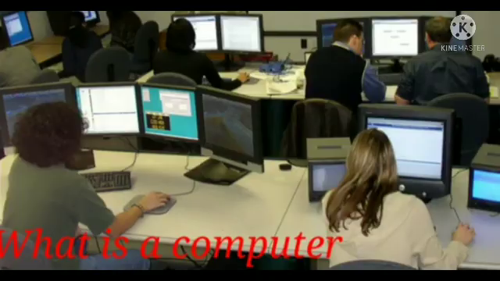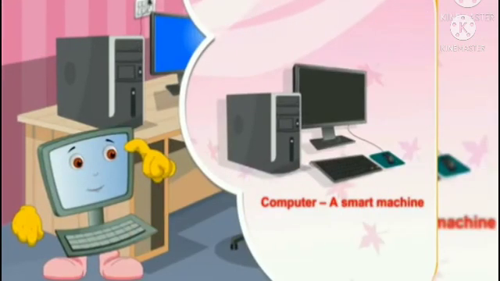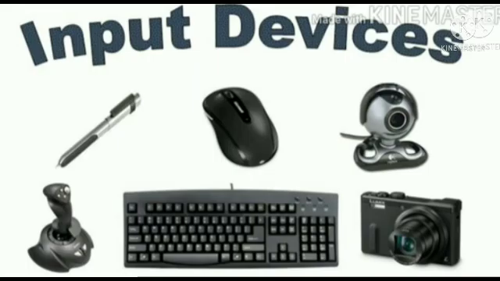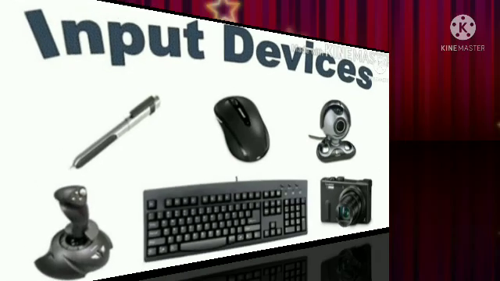Okay children, shall we recall now? What is computer? Computer is a data processing electronic machine. What are the three units of computer? Input unit, central processing unit and output unit. The input unit is the link between the user and computer. It is used for accepting the data from user. For example, mouse, keyboard, digital camera and scanner.